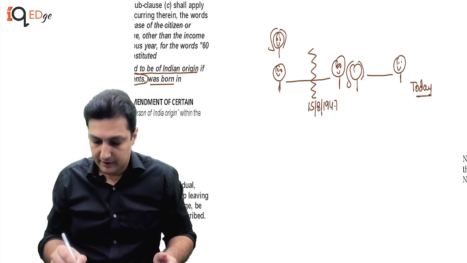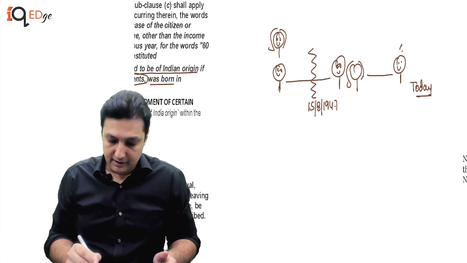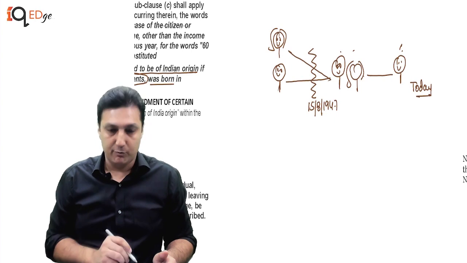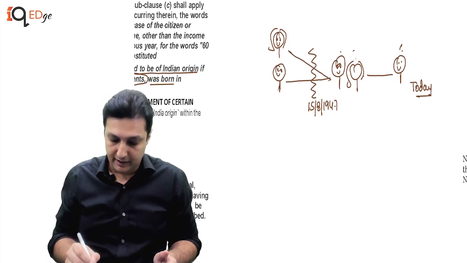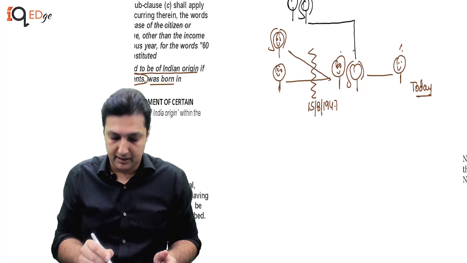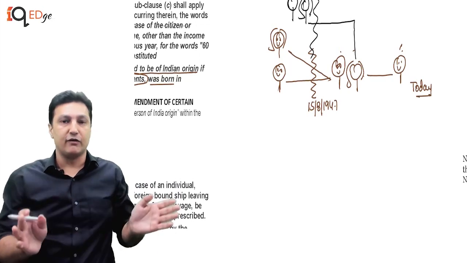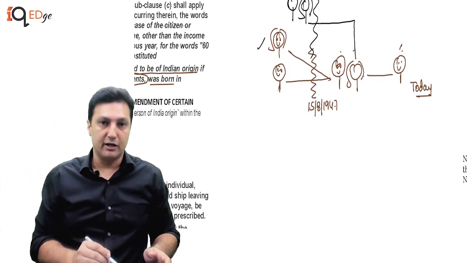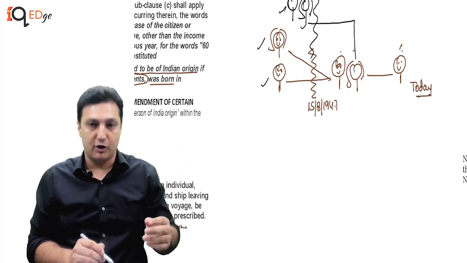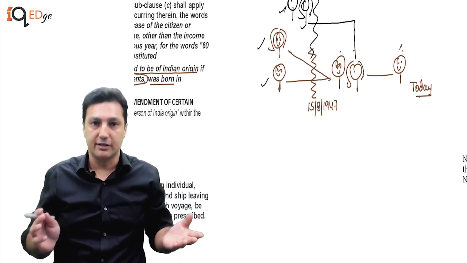Then his wife and their children. Now this gentleman, this one, is also a person of Indian origin because his parents were not born in undivided India, but his grandparents, maybe one of them was born. Similarly, the grandparents over here will include her parents as well. So father and mother. So these are maternal grandparents or paternal grandparents who were born in undivided India, any one of them. If she was born in Kenya, he was born in US, he was born in London, but she was born in Delhi before 1947, he is still a person of Indian origin.